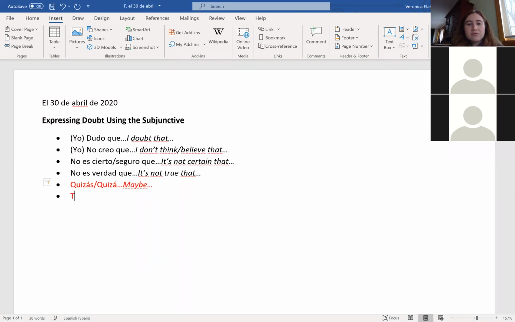And we also have tal vez, which roughly means the same thing, but we'll just put perhaps to give it some variety. So, quizás and tal vez don't use que. Don't use que with those.